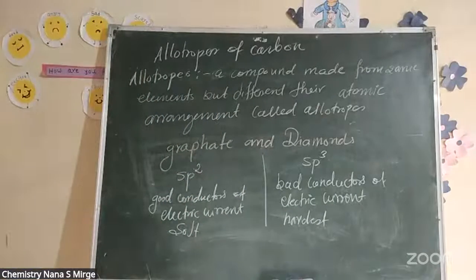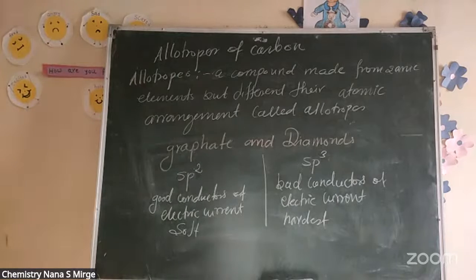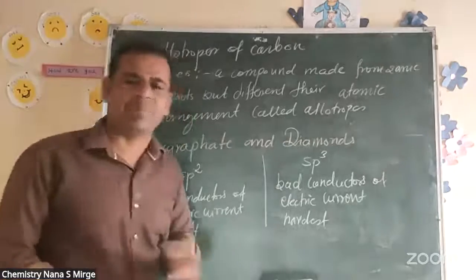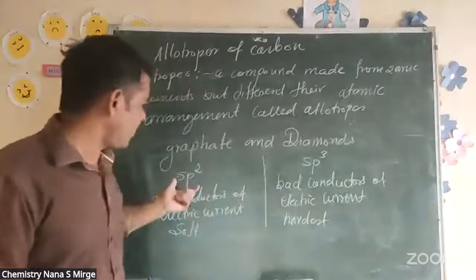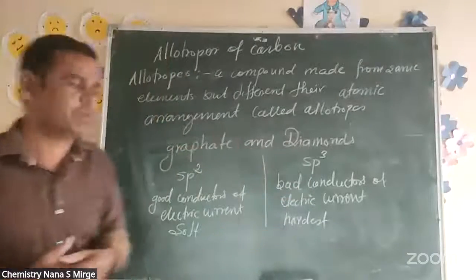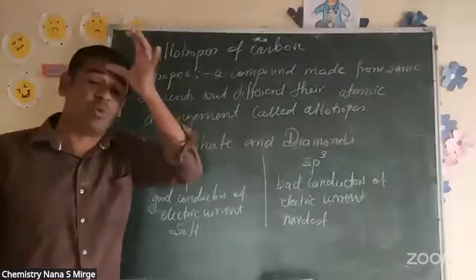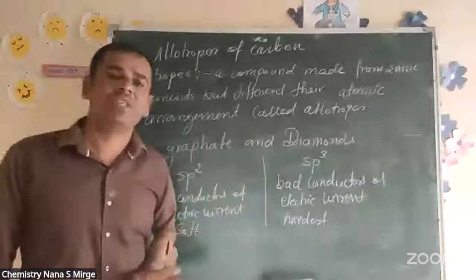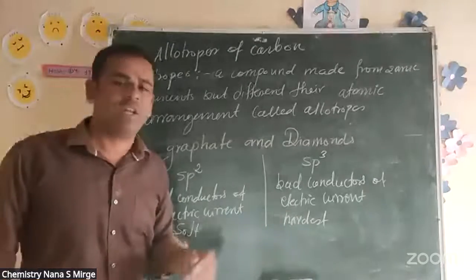One is soft and another is the hardest. You must understand what is meant by soft and hardest, and how they differ electrically. Both graphite and diamond are made from the same element, दोनों सेम एलिमेंट से बने हैं, और उनमें बड़ा डिफरेंस क्या है? They have a different structure. One is soft, another is the hardest. One is an electrical conductor, another is a bad conductor of electric current.